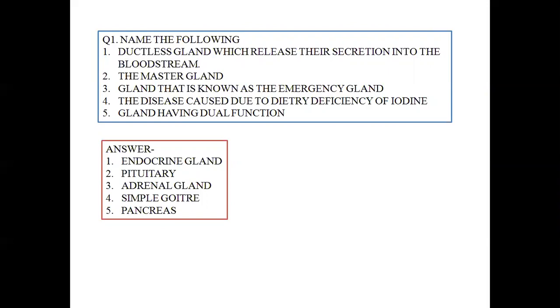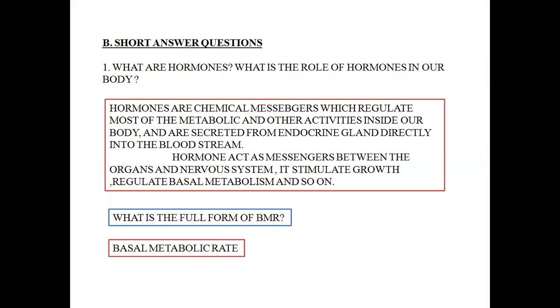Similarly, with the help of a duct, it pours its secretion, that is pancreatic juice, into the duodenum so that it can help in digestion by means of various digesting enzymes. So this was the explanation for the name the following given in your book exercise.